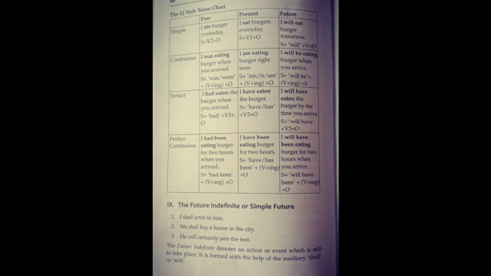Some more examples. I shall be 20 next Saturday. So here you are confirmed that next Saturday the person is going to be 20 years old. It will be Diwali in a week. We will know our exam results in May. So these are some things which are confirmed that will happen in the future. So this is how the simple future is expressed.